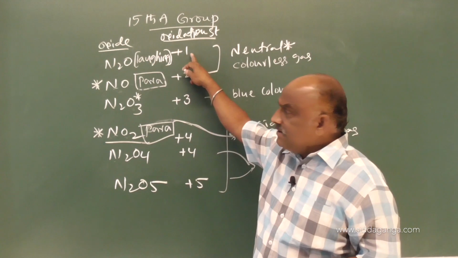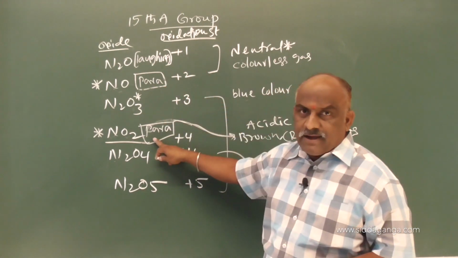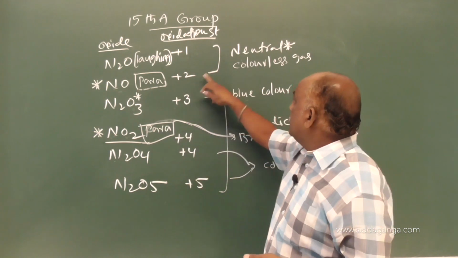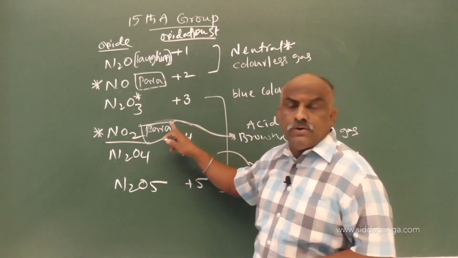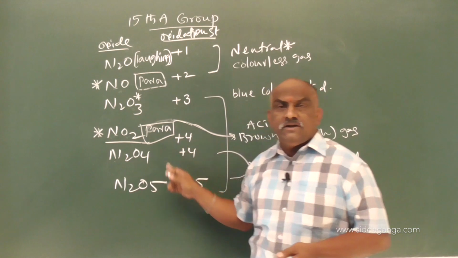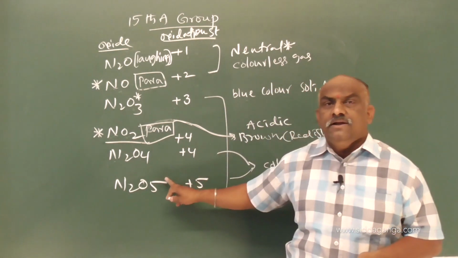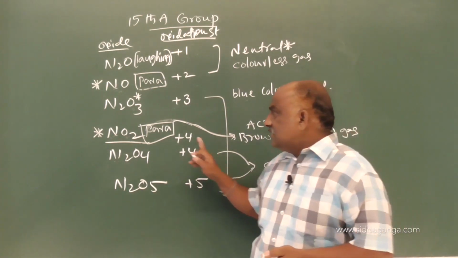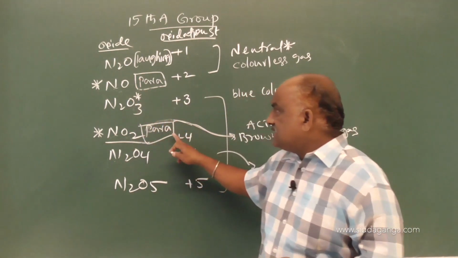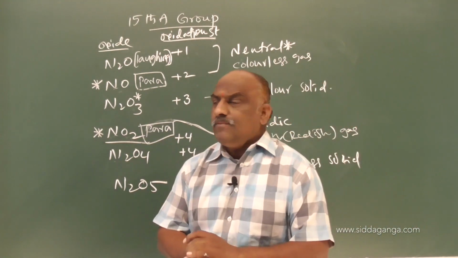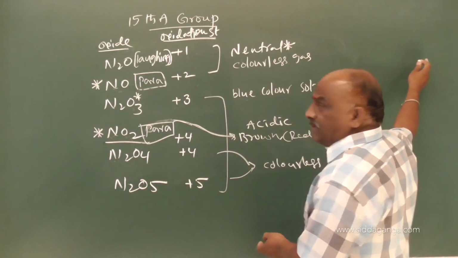N2O is laughing gas. NO and NO2 are paramagnetic substances due to the presence of odd number of electrons. N2O, NO colorless gases, N2O3 blue color solid, rest are colorless solids except NO2. NO2 is a reddish brown color gas. So NO2, NO paramagnetic substances. And how to prepare these compounds? The preparation is also very, very important.